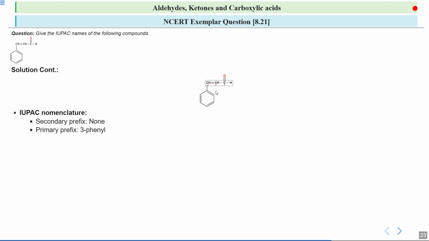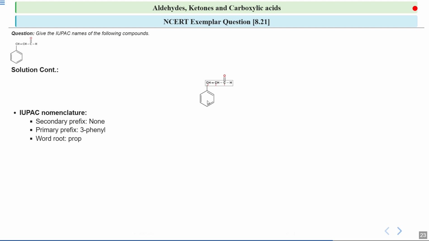Then we talk about the primary prefix. In the primary prefix we see a phenyl group, which is attached at the third carbon. So the primary prefix is 3-phenyl. The position number tells us where the group is attached to the main chain. So it is telling that on the third carbon, a phenyl group is attached. So this is a primary prefix.